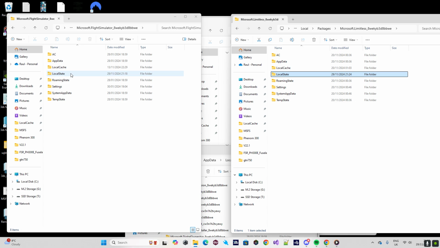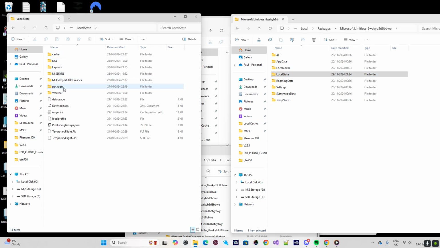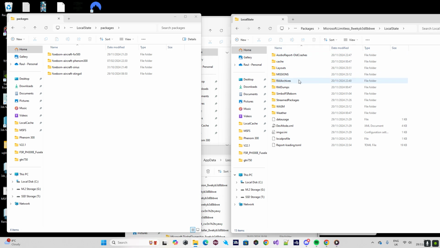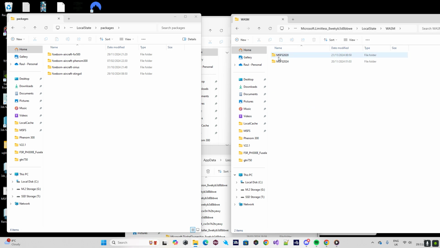On the LocalState you will find something called packages on 2020, and you will find the relevant folders of many things there. Mine is quite clean because as a developer, I like to keep my stuff just with my own things. On 2024, instead, you will find a folder called WASM, and inside there you will find something called 2020 and 2024. Because these are 2020 planes working in background control mode, you need to go into 2020, and as you can see the structure is quite similar.